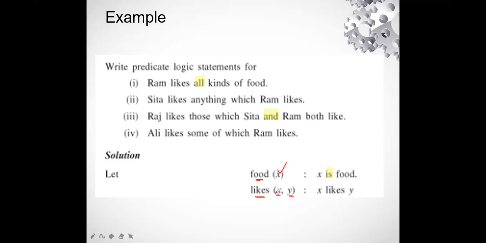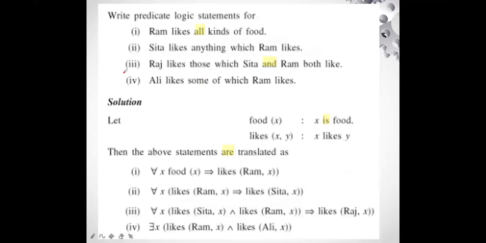So how do we read it? We read it X likes Y. Okay. So after assuming this, we are going to again find out in which statement we are using the quantifier, and which type of quantifier. So let's start with the first statement. First statement says Ram likes all kinds of food. So we have already assumed these two things: food X and likes XY.